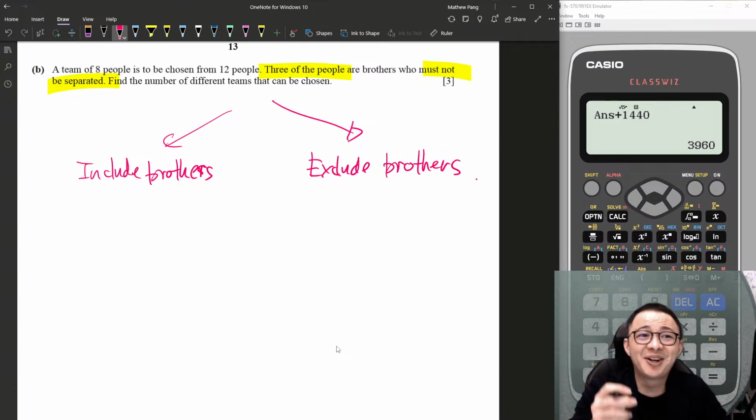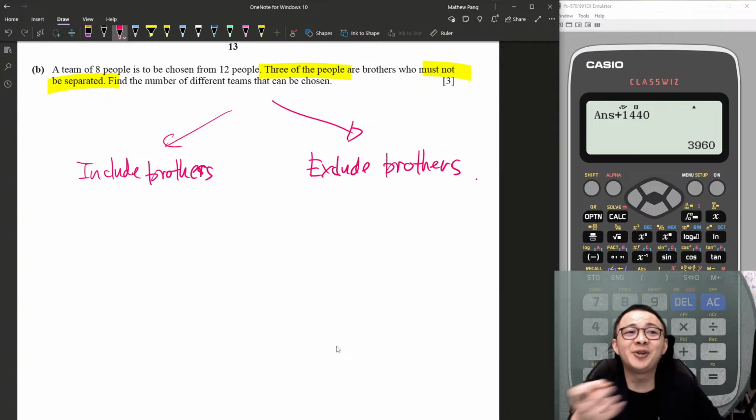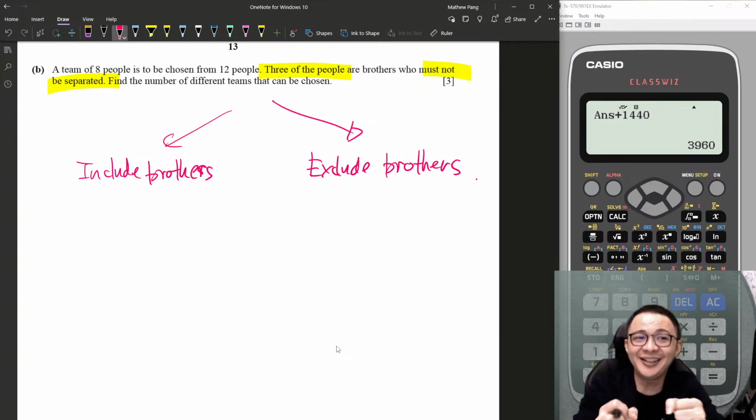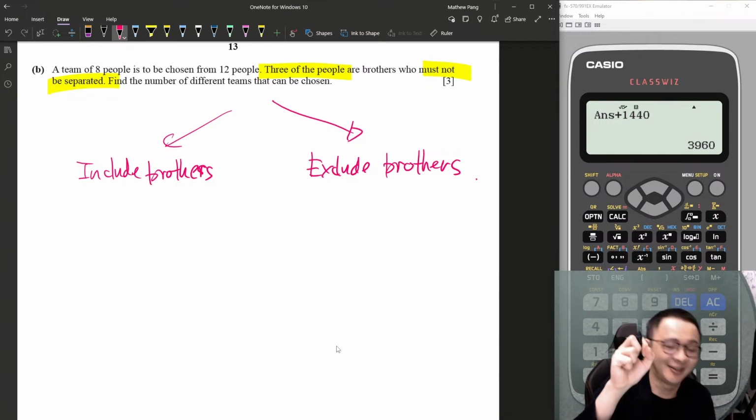No, because if there are 12 people there and you randomly choose 3 people, you might not be able to get the brothers. Or maybe you get 1 brother or 2 brothers, but not 3 of them. So in order to ensure I take all 3 of them correctly, no accident, I will just pick them specifically.